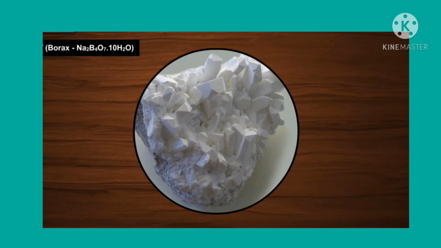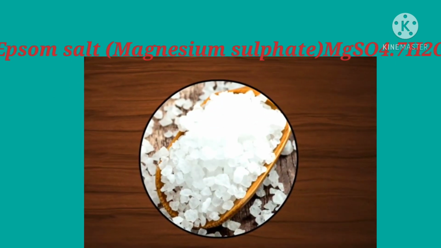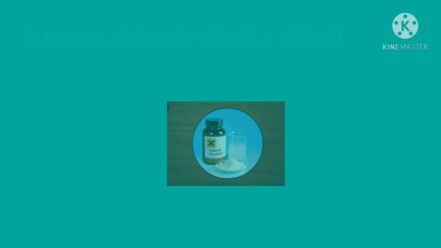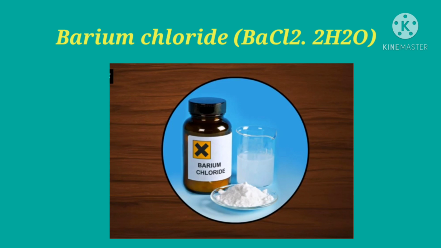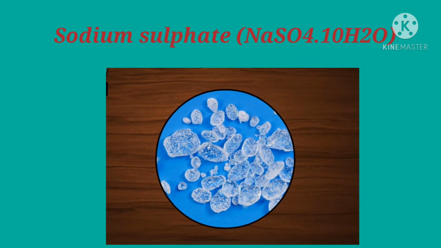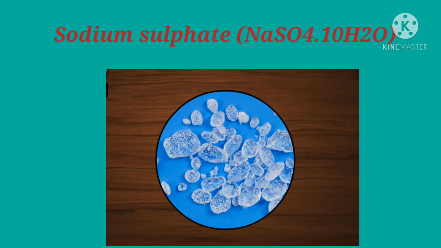Na2B4O7.10H2O. Epsom salt, magnesium sulfate, MgSO4.7H2O. Next is barium chloride. Formula is BaCl2.2H2O. Next is sodium sulfate. Formula is Na2SO4.10H2O.